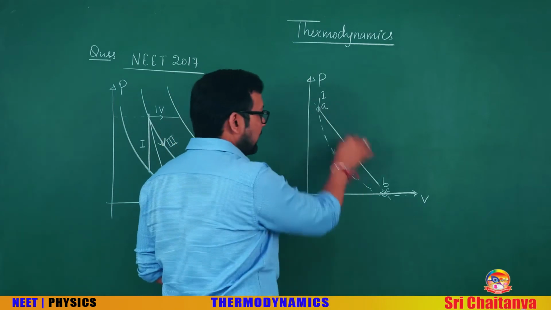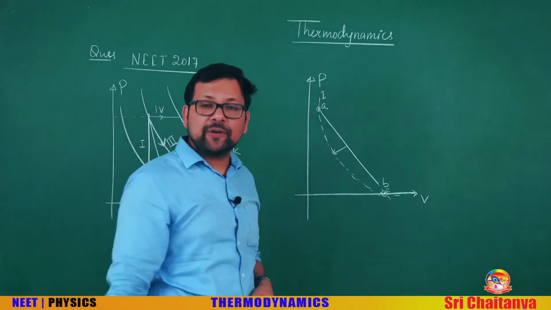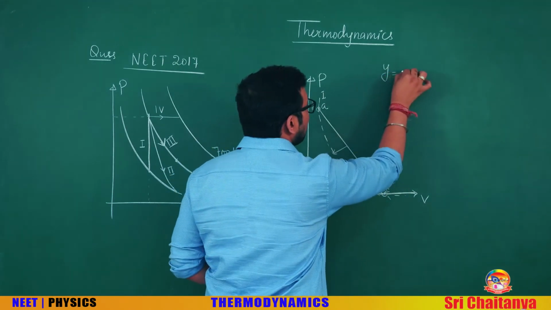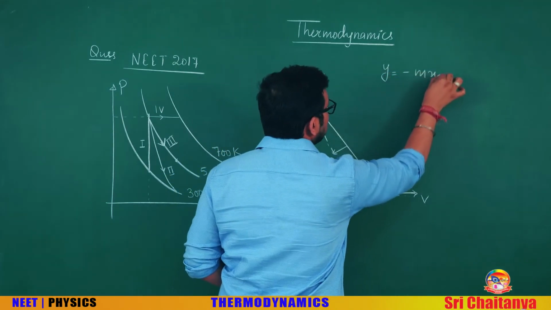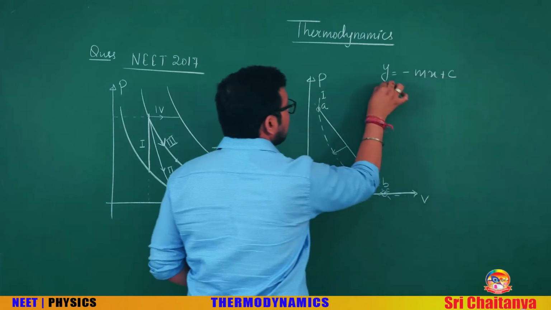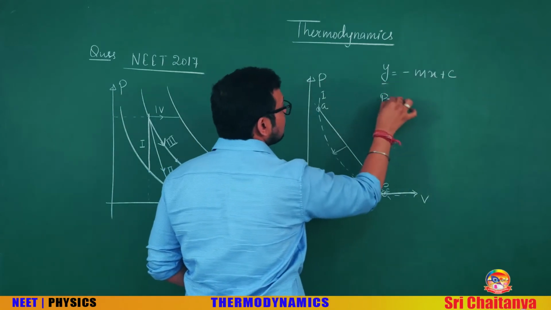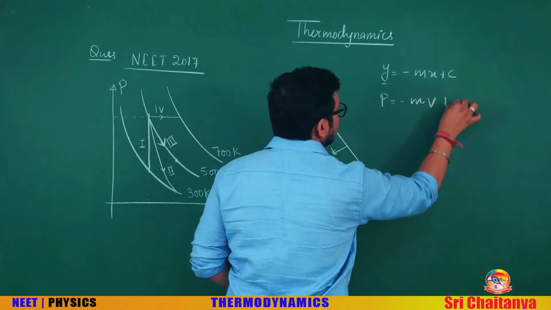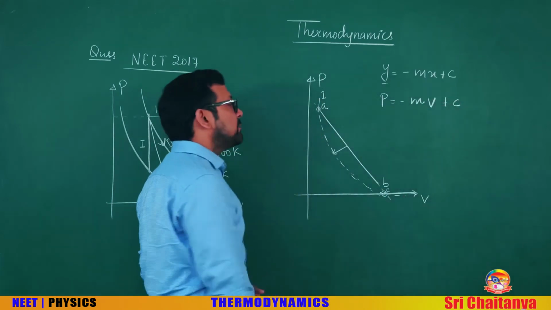See, this is AB. AB is a straight line and you can see the negative slope. So we can write y equals minus mx plus c. What is the variable on the y axis? Pressure. So P equals minus mV plus c, where c is the intercept. This is the pressure volume relation.